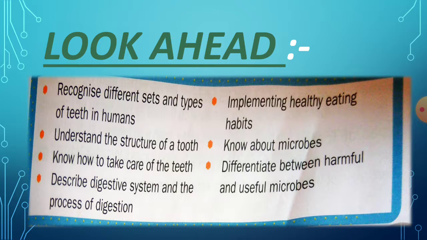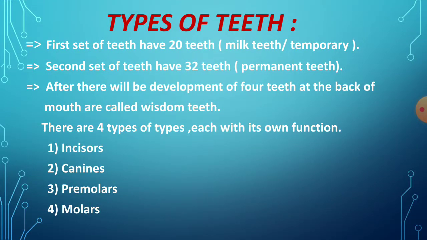In that concept we studied only the sets of teeth. In today's class we are going to study the types of teeth in humans. So let us start with types of teeth.